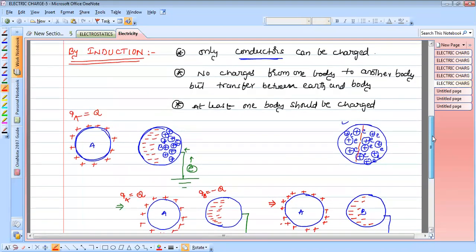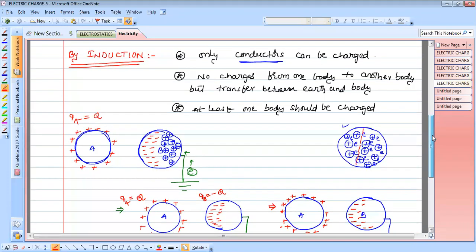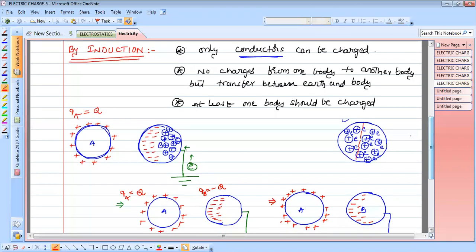But it's a very, very important point here: there is no charge transfer from A to B. There is only the transfer from B to the earthed conductor. This is a very, very important concept, the transfer of charge by the induction process.